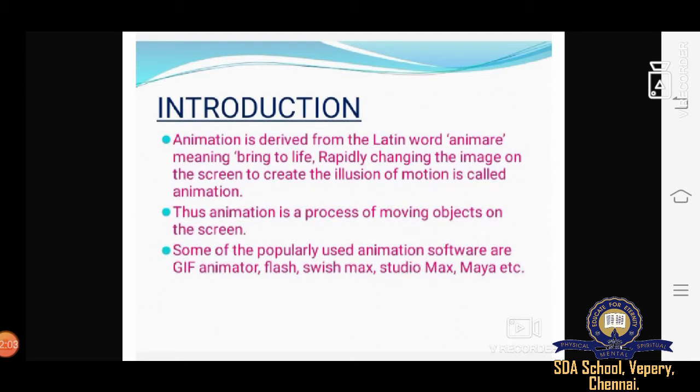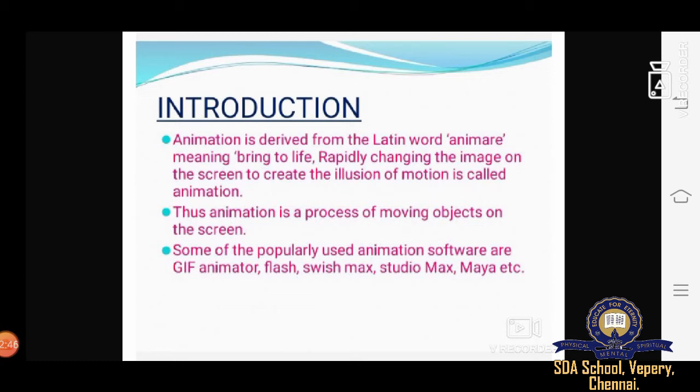Animation is derived from the Latin word animare, meaning to bring to life. Rapidly changing the image on the screen to create an illusion of motion is called animation. Thus, animation is a process of making objects move on the screen. Some of the popular animation software are GIF Animator, Flash, Swish Max, Studio Max, and Maya, etc. Now let us learn about Macromedia Flash in this chapter.